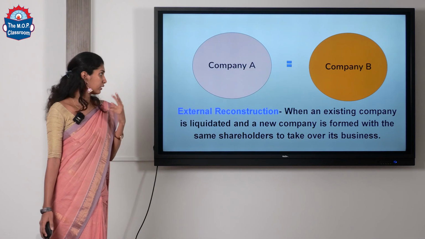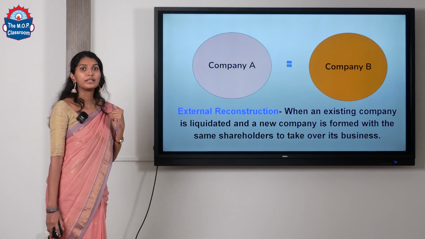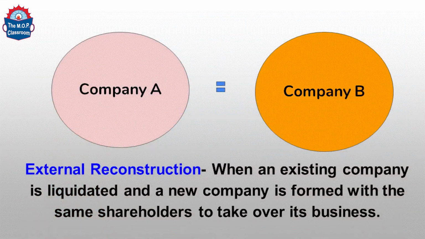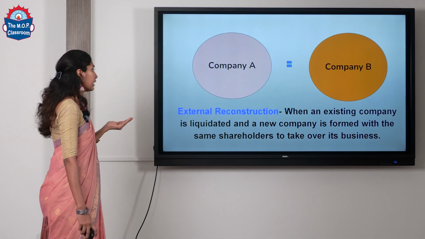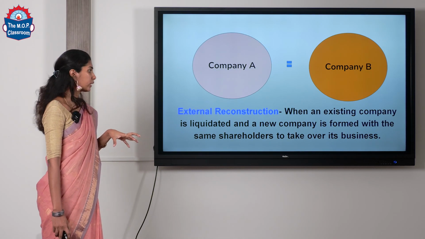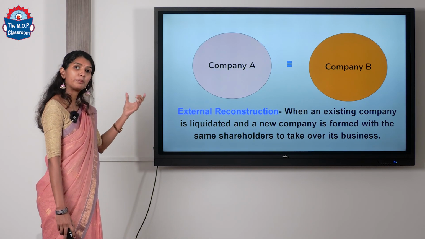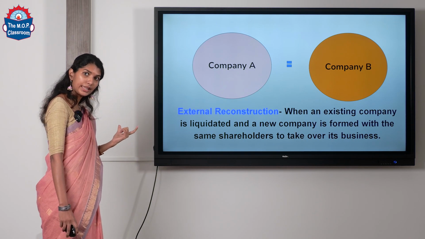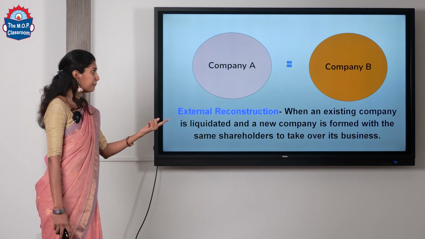Another term coming is external reconstruction. Here what happens is an existing company will be liquidated and a new company will be formed with the same shareholders to take over its business. So here company A liquidates and then it will be formed as company B.